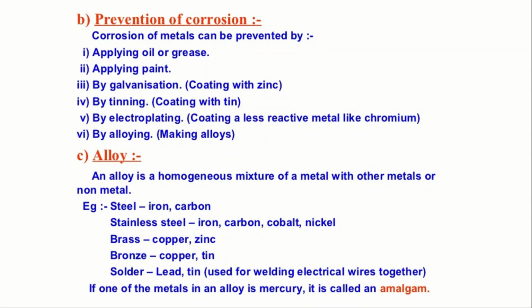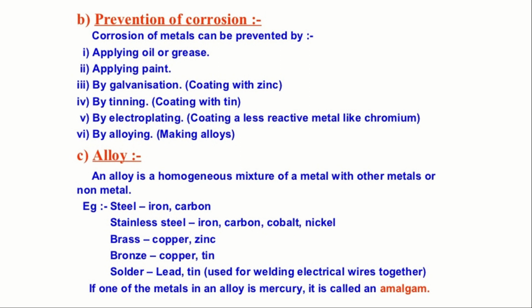Prevention of corrosion. Corrosion of metals can be prevented by applying oil or grease, applying paint, by galvanization. Galvanization means coating with zinc. By tinning, that is coating with tin. By electroplating, coating with a less reactive metal like chromium. By alloying, that is making alloys. These are the very important methods for the prevention of corrosion.